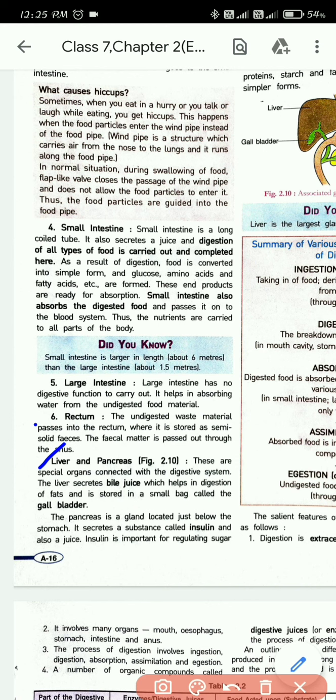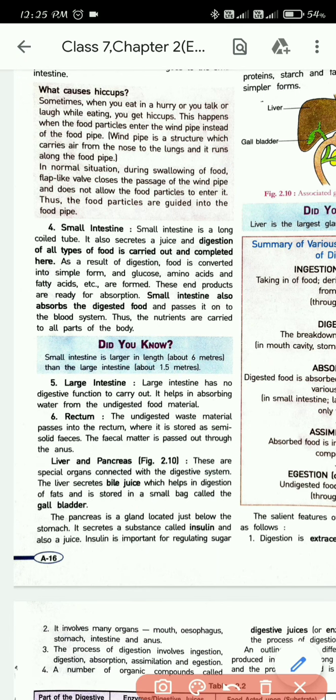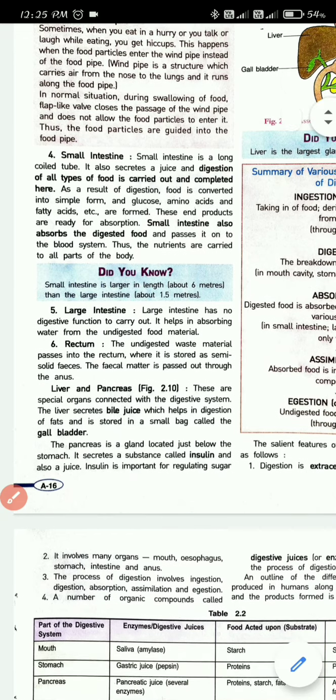Okay, please underline this line in the large intestine, the second line. So you'll be able to remember that in large intestine, what is absorbed? Water is being absorbed.